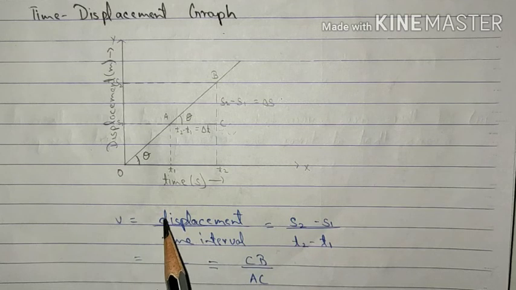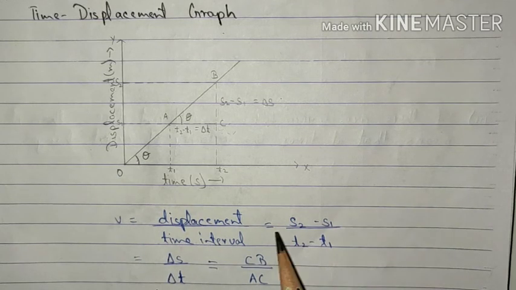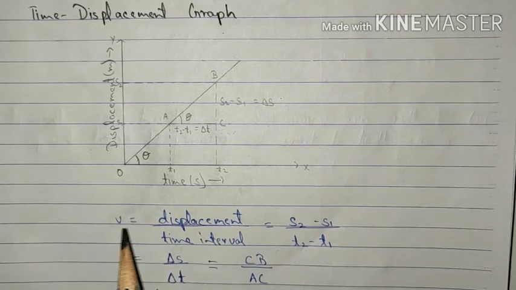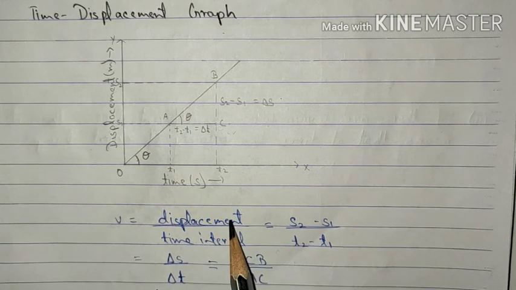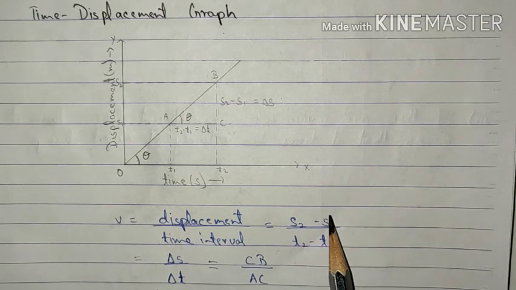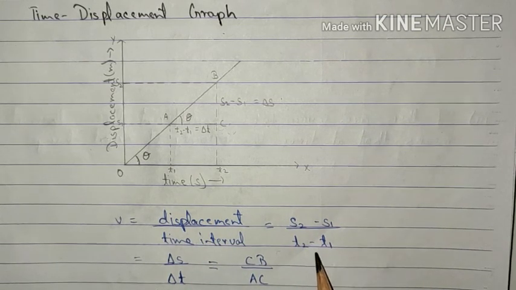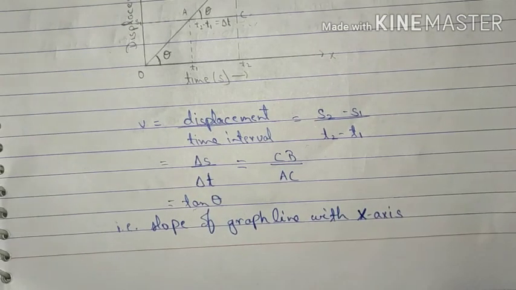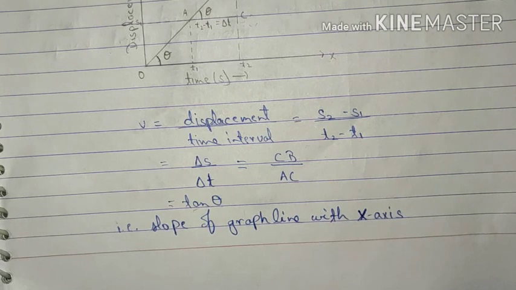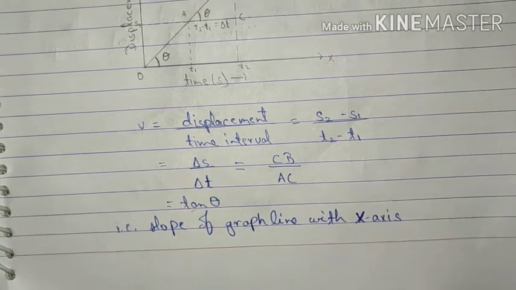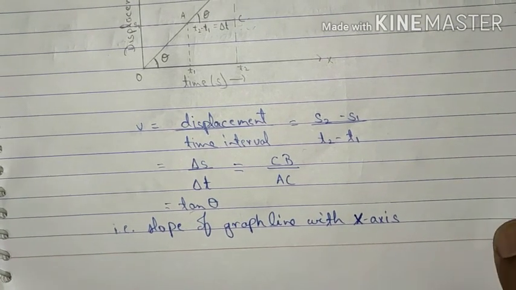So this would have become a is equal to change in velocity upon time taken, which is del v upon del t. So we can infer that the slope of the time velocity graph will give us acceleration, whereas its area will give us displacement.